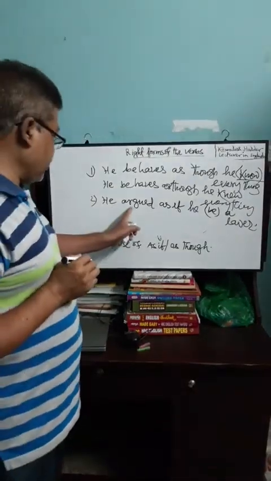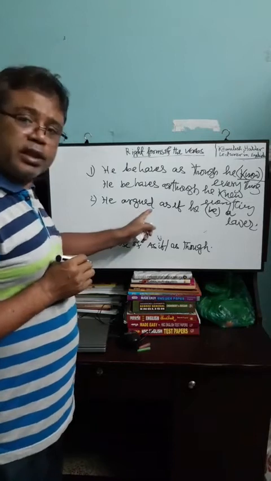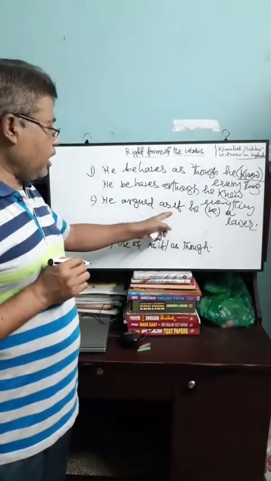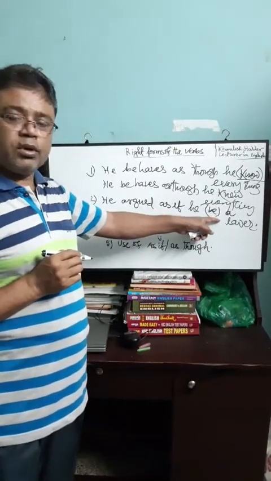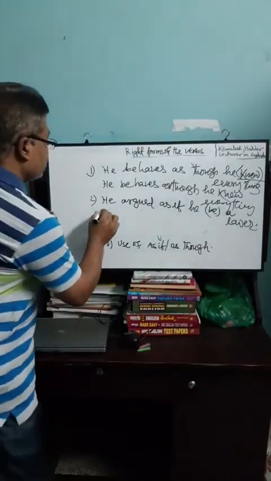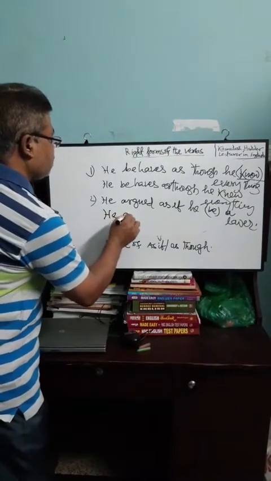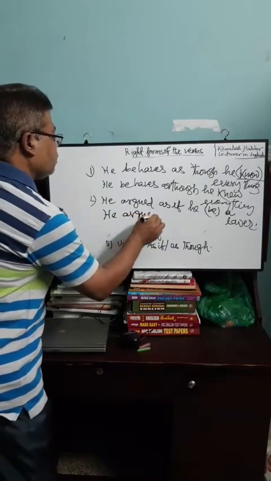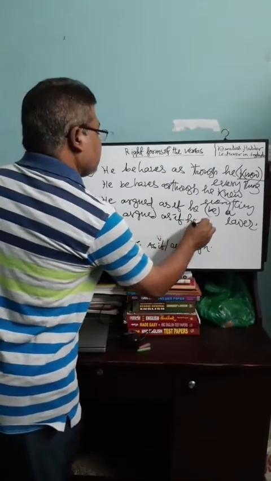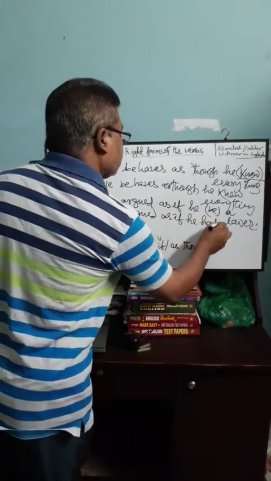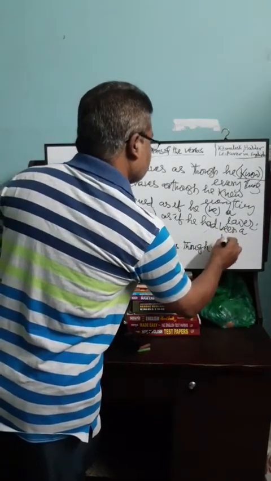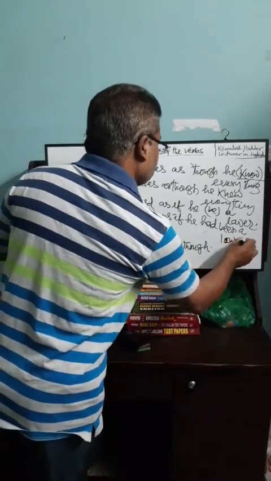Here the first verb is in past indefinite tense. According to our law, the second verb would be in the past perfect tense. That is, he argued as if he had been a lawyer. Okay?